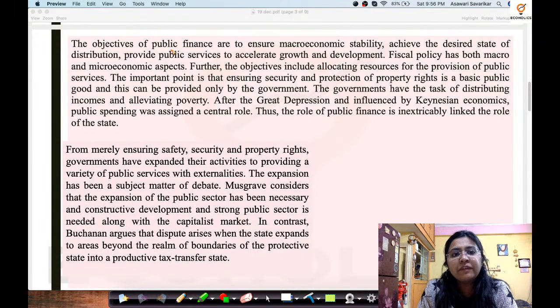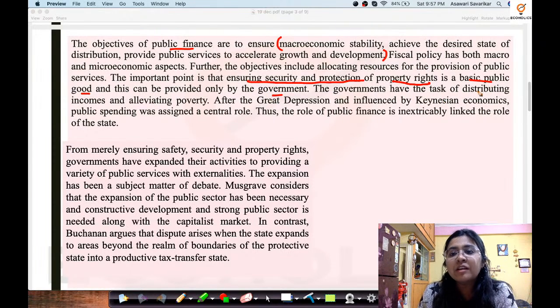The objectives of public finance are to ensure macroeconomic stability, achieve the desired state of distribution, and provide public services to accelerate growth and development. Fiscal policy has both macro and micro aspects. Further, the objectives include allocating resources for the provision of public services. The important point is that ensuring security and protection of property rights is a basic public good, and this can be provided only by the government.